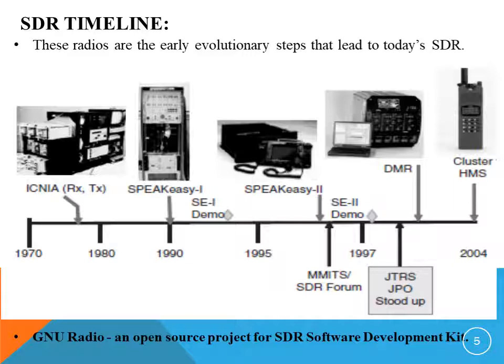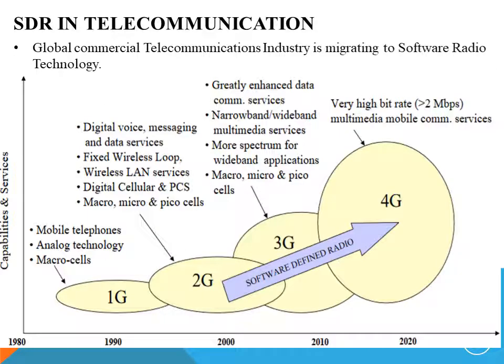GNU Radio is an open source project for SDR development kit. Its features include mixed programming languages, high performance, fixed changeable blocks, reconfigurable graphic user interface, and variety of sync and block modules. This slide clearly shows how telecommunication industries are migrating towards SDR technology.